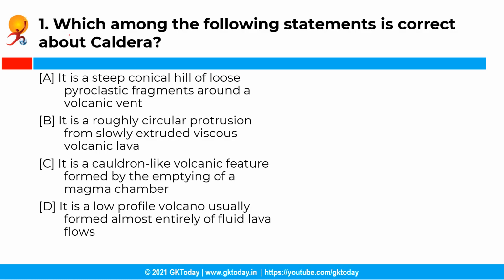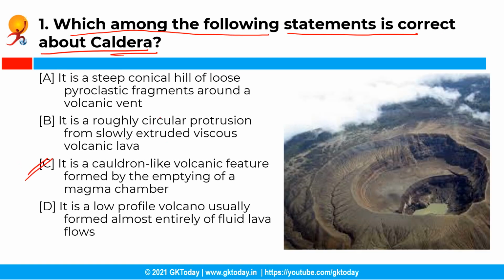So the first question is, which among the following statements is correct about caldera? So you have the following options and the correct answer is option C, that is, it is a cauldron-like volcanic feature formed by the emptying of a magma chamber. See, basically a caldera is a cauldron-like volcanic feature formed by the emptying of a magma chamber, and it is a volcanic landform. The word caldera in Spanish means cooking pot. So it is a kind of a sinkhole, formed through subsidence and collapse.